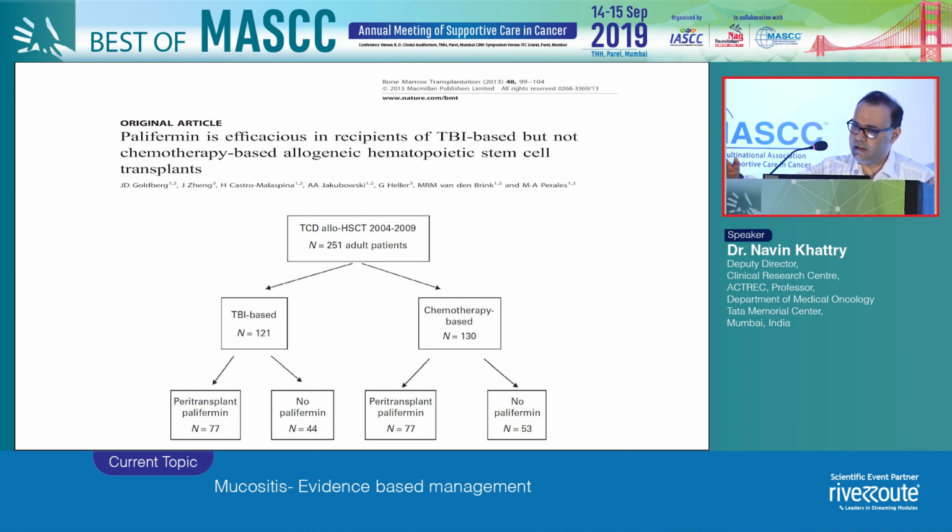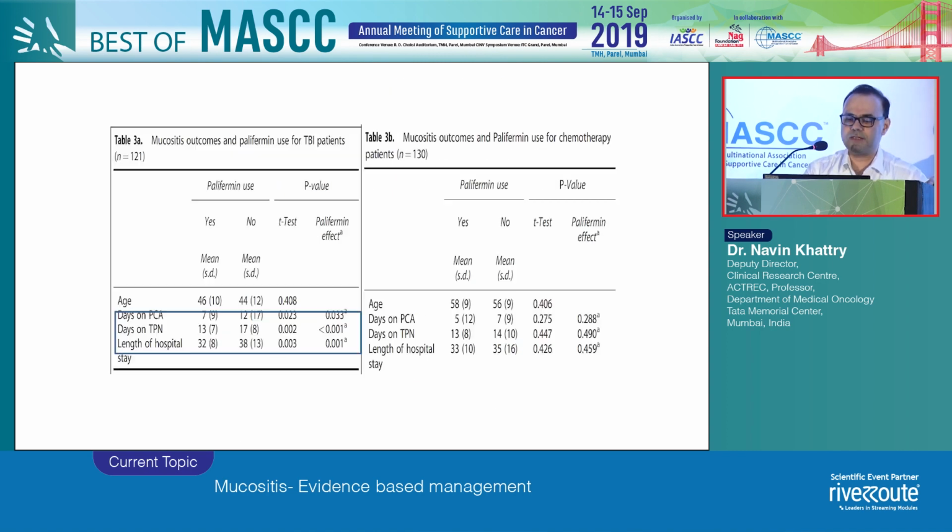Again, in allogeneic transplant, it was used, and this is a retrospective analysis, in which it showed that if you used a TBI-based regimen, there was a difference in the mucositis if you used palifermin, but if you used only a chemotherapy regimen, it did not show a significant difference. And that is what you see in this table, that the TPN requirement, the PCA, and the length of hospital stay were less in patients who received palifermin in the TBI-based regimen rather than in the chemo-only regimen.